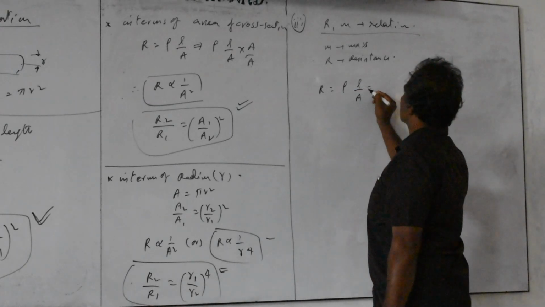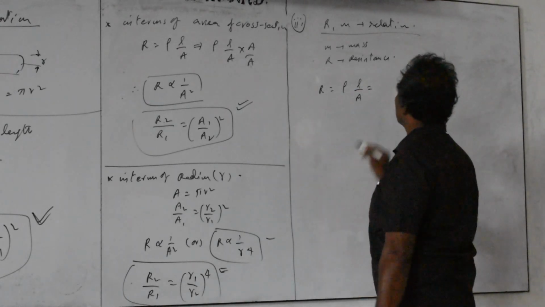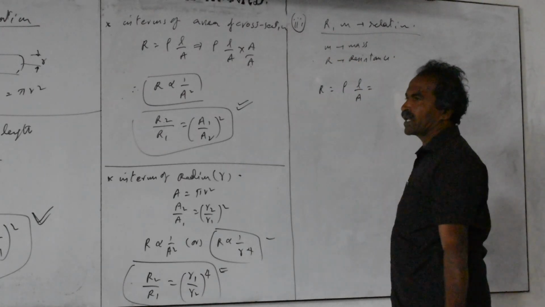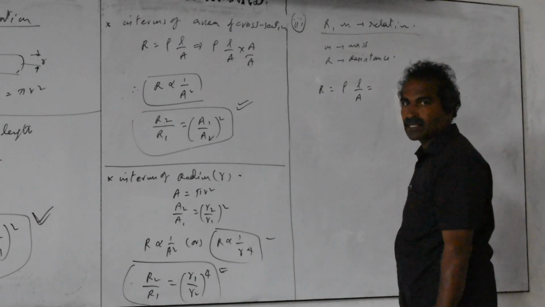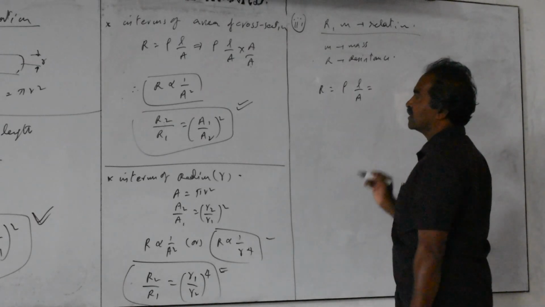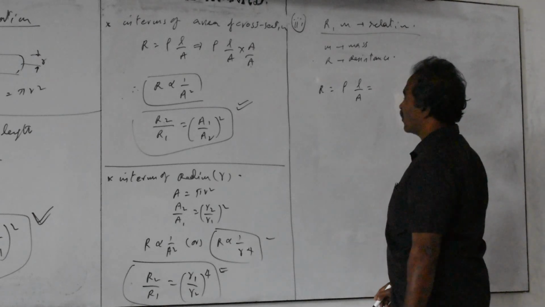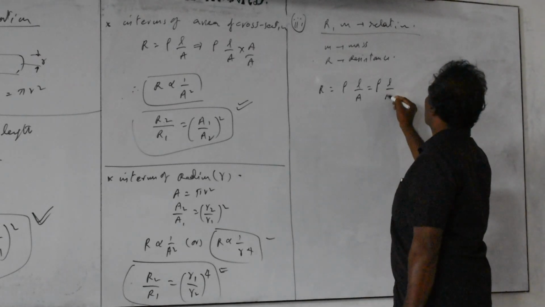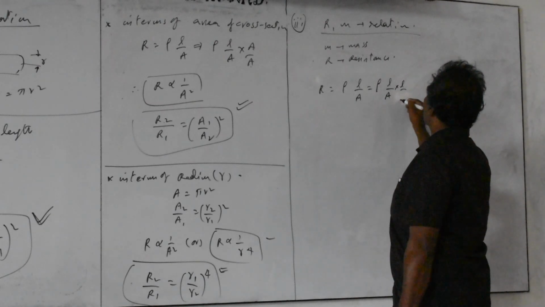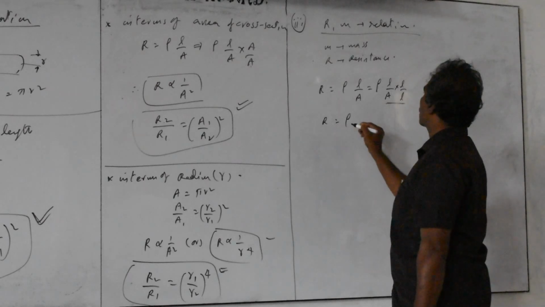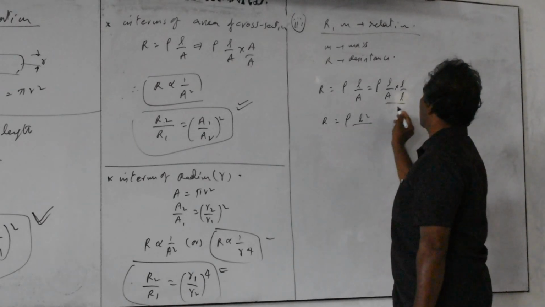If you multiply with the length, in this also again two types are there: in terms of length, and in terms of the area. Most of the cases they will ask in terms of length only, not in terms of the area of cross section. Very rarely ask in terms of the area. That is for competitive exams. Rho into L by A into L by L. This area and length is volume. So R is equal to rho into L square by volume.